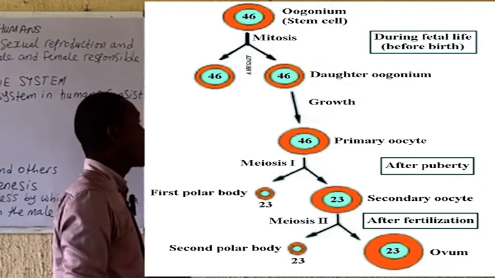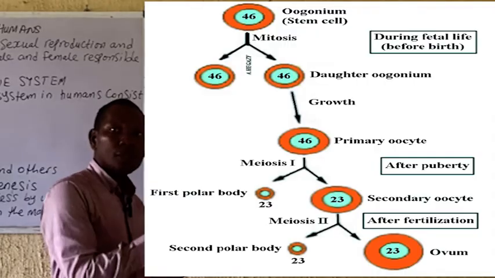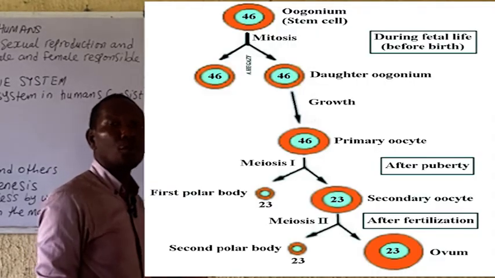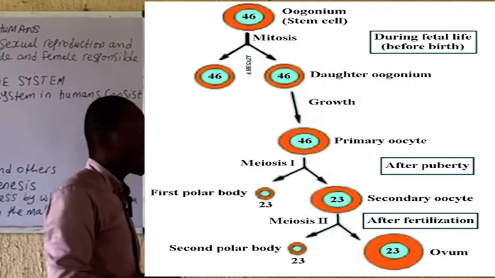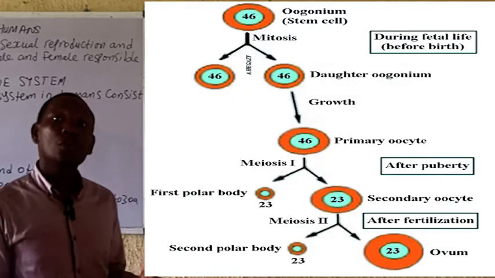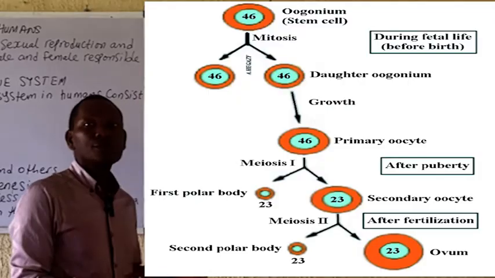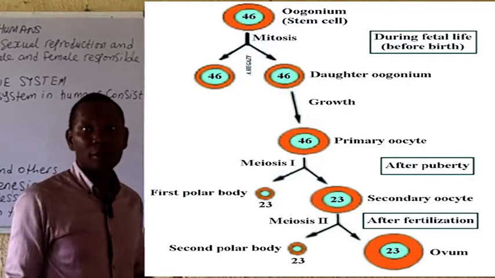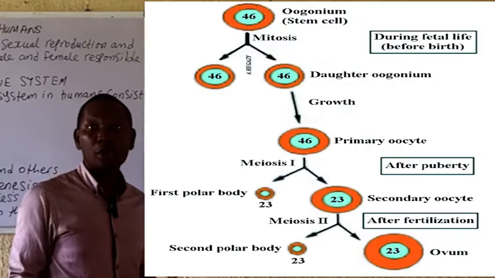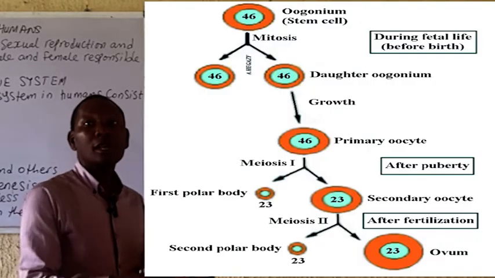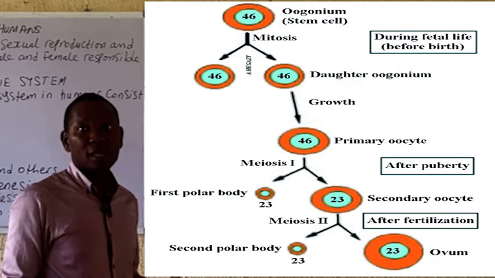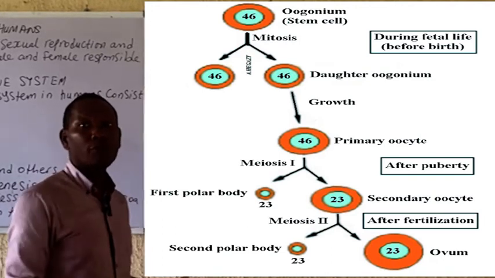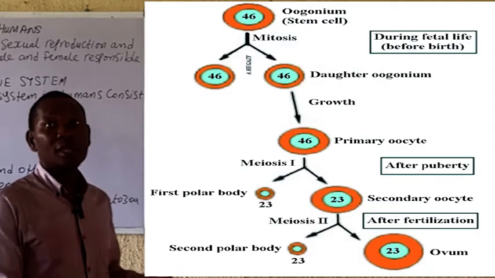cycle, right? Now, these primordial germ cells undergo mitosis to form the oogonium, as you can see from the diagram being displayed on the board. Now, this oogonium actually enlarges, or grows, depending on the terminology that you want to use, to form the primary oocyte, which then undergoes meiosis 1 to form the secondary oocyte.